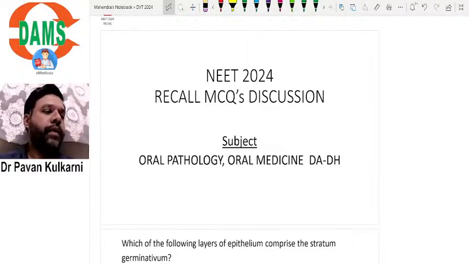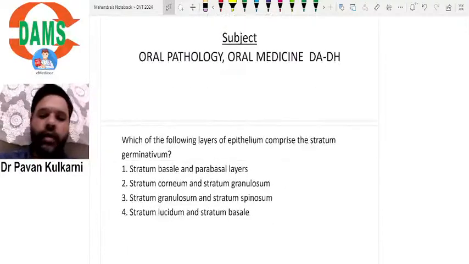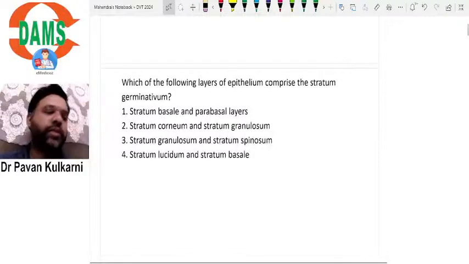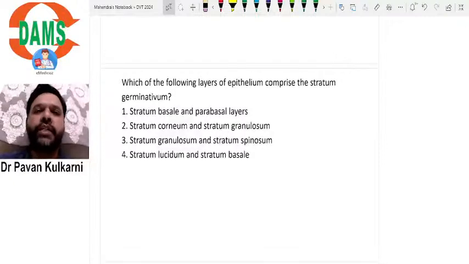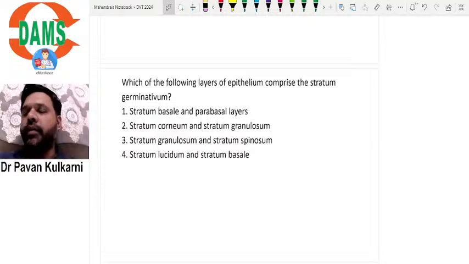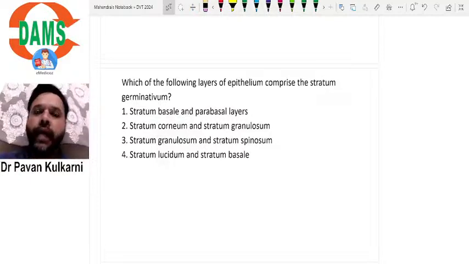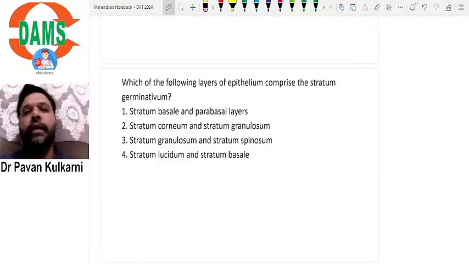Okay, yeah. See, first of all, before starting with the recall MCQs discussion, it's a proud moment, and I have a feeling of satisfaction that most of the MCQs which have appeared for the subject of oral pathology, oral medicine, DADH are from the notes and the concepts which have been taught in the class.